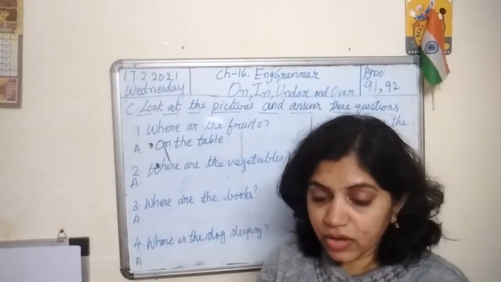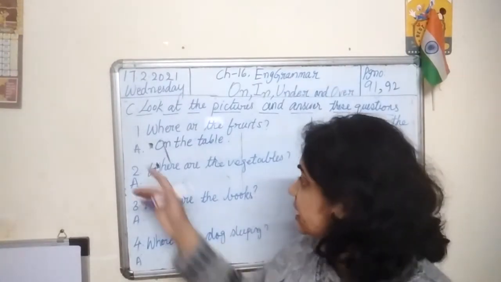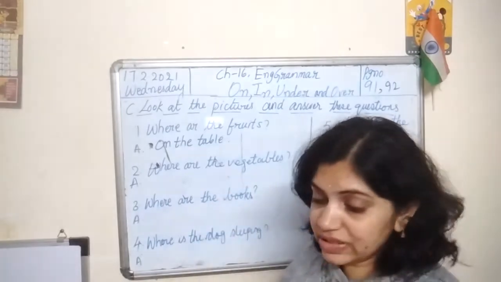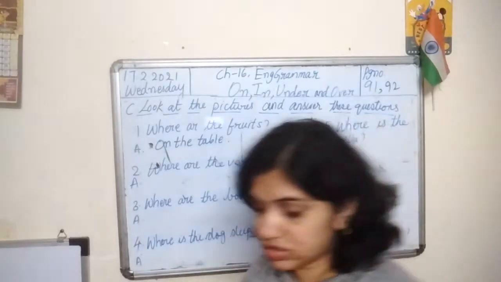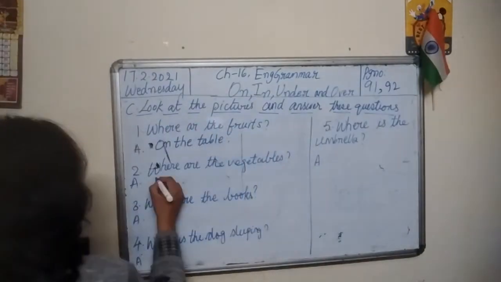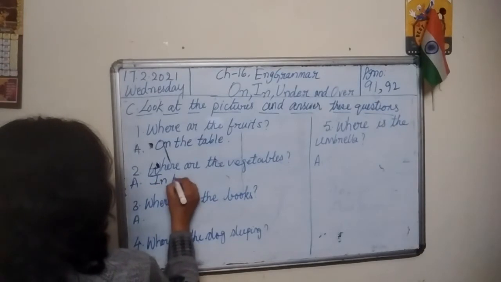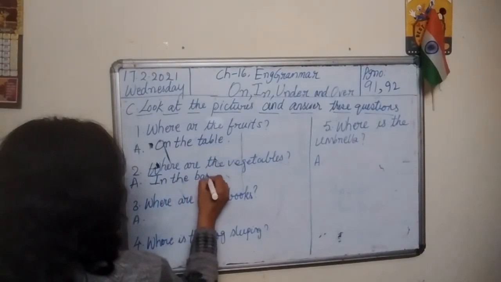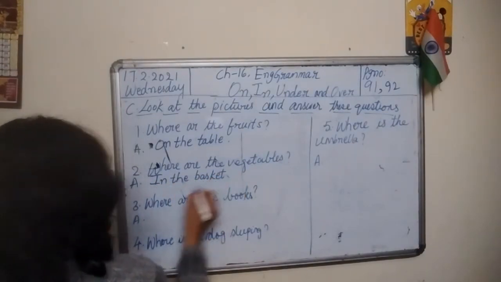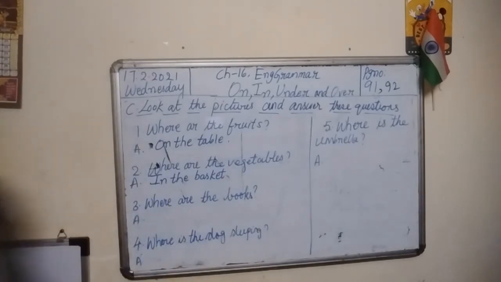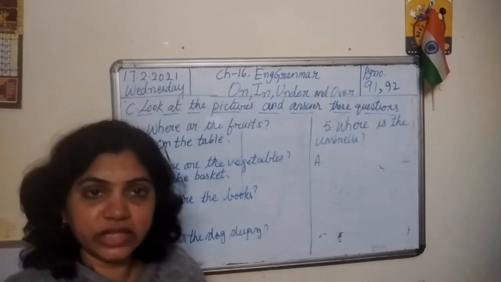Where are the vegetables? Second question. Where are the vegetables? In the basket. Right there, in the basket. In the basket. The vegetables are in the basket.